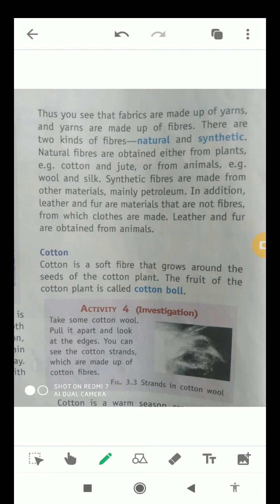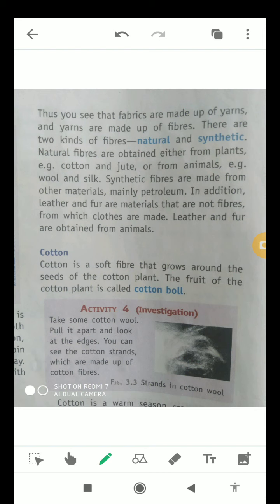Or we can say synthetic fibers are also known as artificial fibers, which are not natural. In addition, we can also say that leather and fur are materials which are not fibers and from which clothes are made. Leather and fur are obtained from animals.